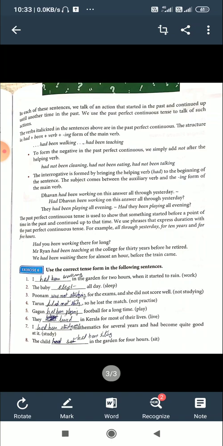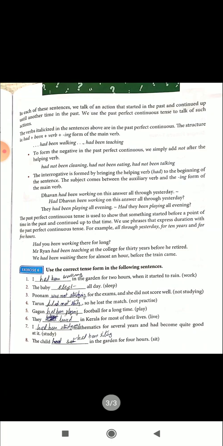We use phrases that express duration with the past perfect continuous tense. For example, all through yesterday, for 10 years and for 5 hours. We use these kinds of expressions with the past perfect continuous tense. What are they? All through yesterday, one expression. Second one, for 10 years. Third one, for 5 hours.